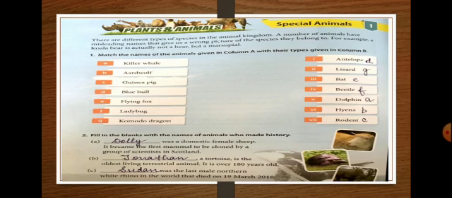Killer whales are not whales at all. They are the largest members of the dolphin family. However, the killer part of their name still applies because they lie at the top of the ocean food chain. So they belong to the dolphin family. Second is aardwolf. The aardwolf is an insectivorous mammal, and it is in the same family as the hyena.